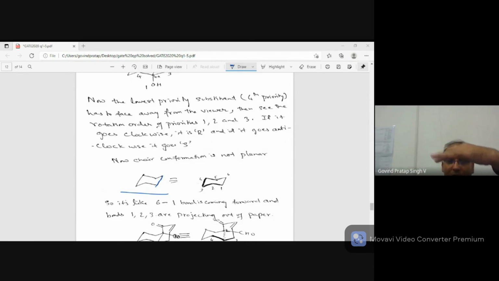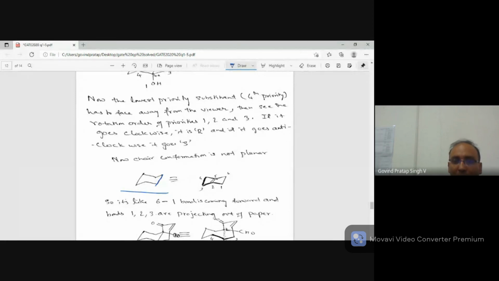I'll show you in that molecule. So look at this molecule. This part is coming out. This part is coming out. This part is coming out. This part is coming in. So it's like this part is going behind. It's like this part is separating. This bond is going behind the screen.